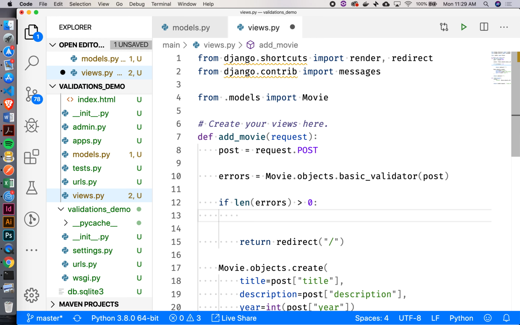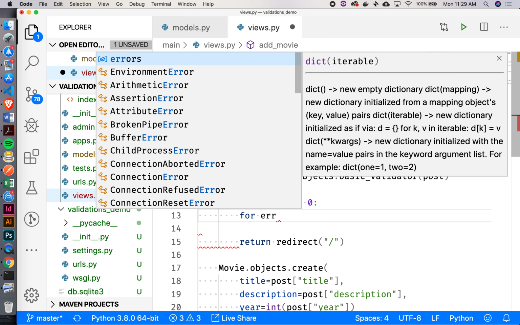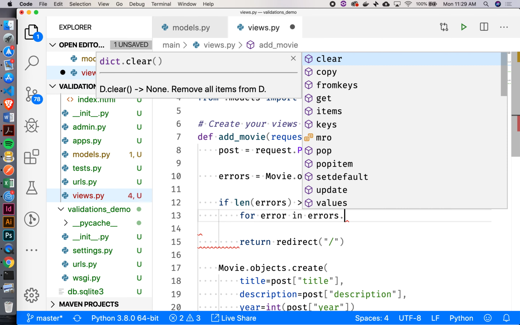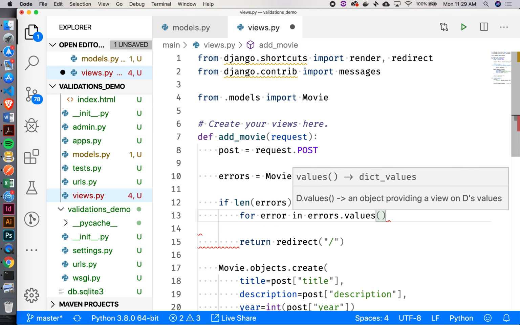Okay? So let's say, how do we iterate through a dictionary? Does anyone remember? I'm going to do something like this. For error in errors.values.